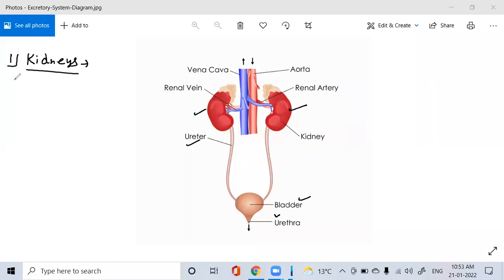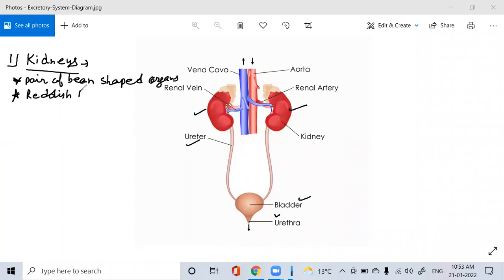I am writing the main points, right? You can see it's looking like beans, bean shaped organs.